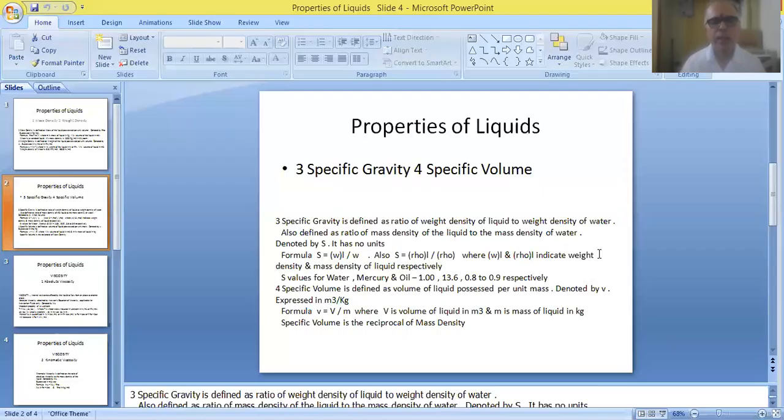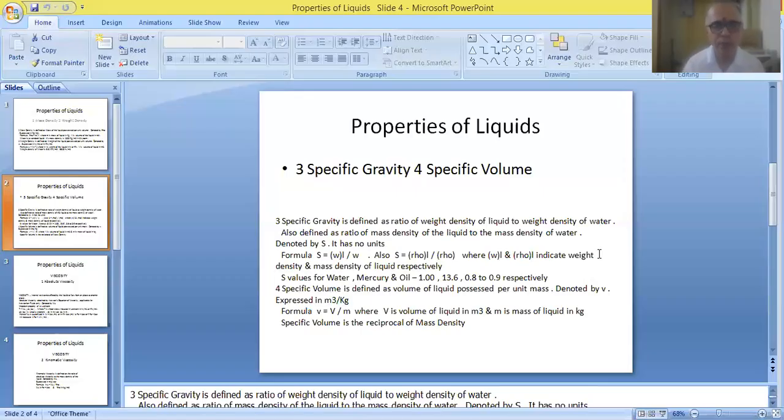And finally, volume is expressed in meter cube, mass is expressed in kg, as told in the previous slide. So meter cube is coming in the numerator, and kg is coming in the denominator. Therefore, specific volume will be expressed in meter cube per kg. So friends, remembering these things is very, very important.